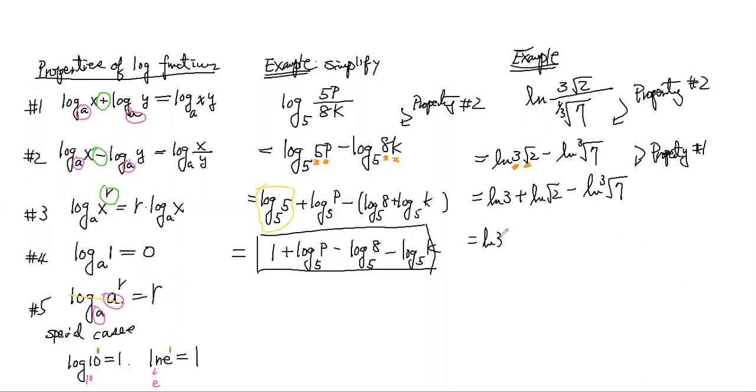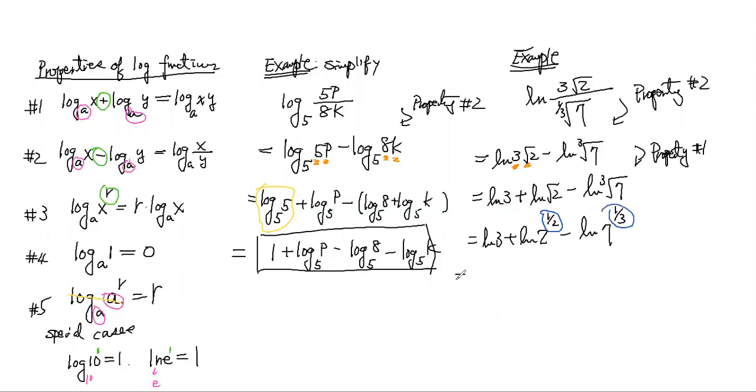Now I can still simplify a little bit. Square roots of the 2 is 2 to the 1/2, right? And the cube roots of the 7 is 7 to the 1/3. Then I can use property number 3. I can move those exponents to the front here.